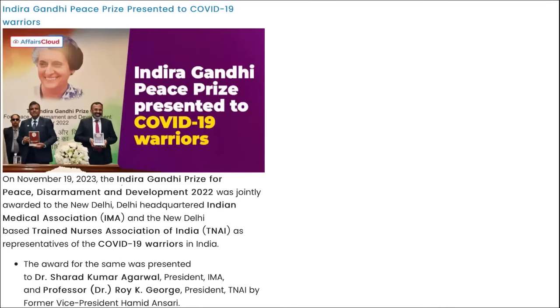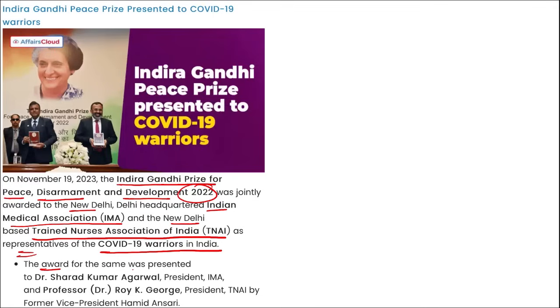Here you can see Indira Gandhi Peace Prize for Peace, Disarmament and Development 2022. This was recently awarded to the New Delhi headquartered Indian Medical Association and the New Delhi based Trained Nurses Association of India, as well as other representatives of the COVID-19 warriors in India. This award was presented to Dr. Sharad Kumar Agarwal, President of IMA, and Professor Dr. Roy K. George, President of TNAI, by former Vice President Hamid Ansari.